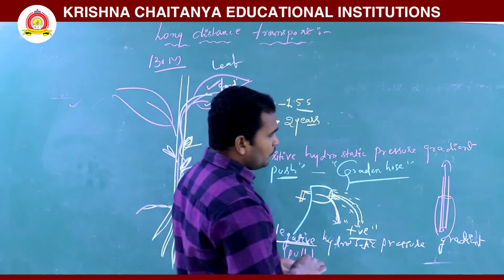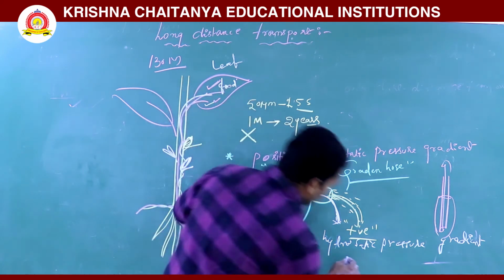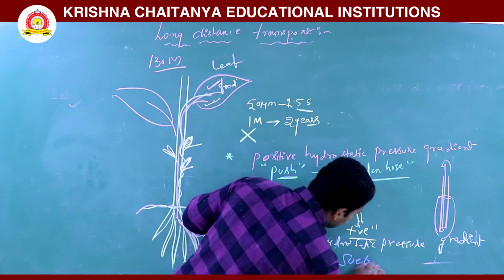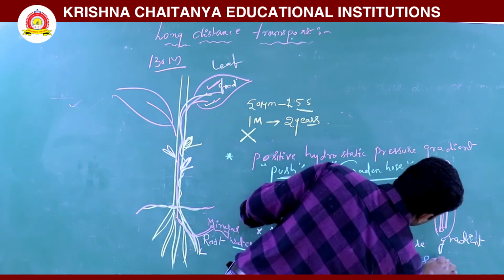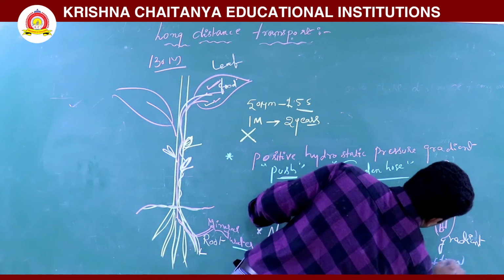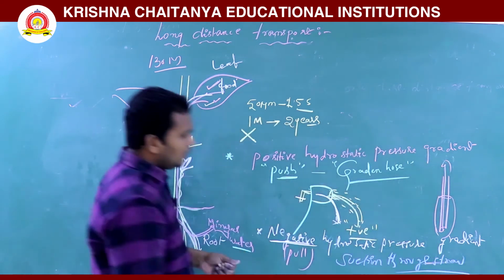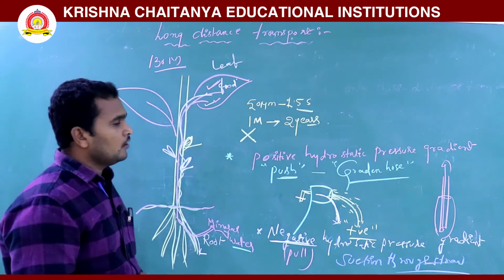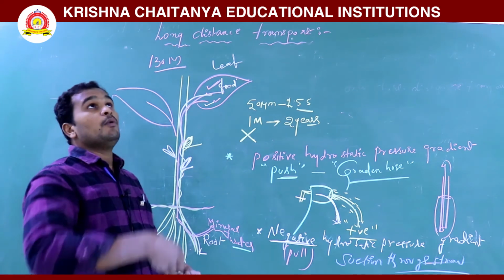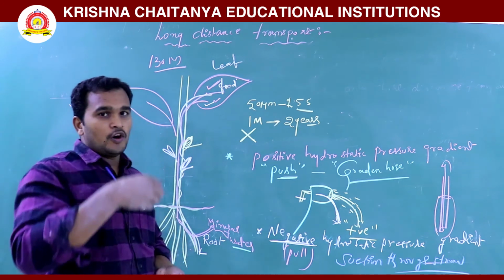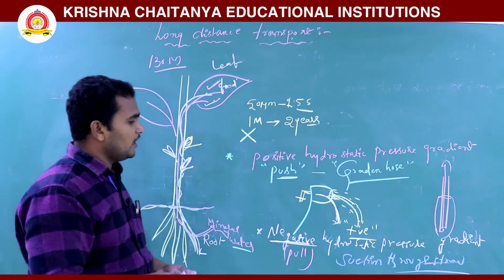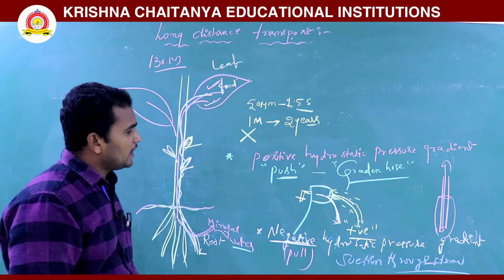So an example is suction through the straw. That is nothing but suction through a straw. Water comes above the region. When you suck the water, it comes in an upward direction. So that's why it is called negative hydrostatic pressure.